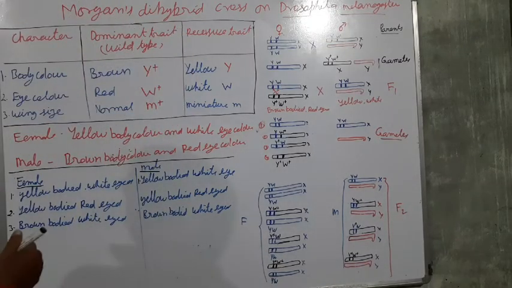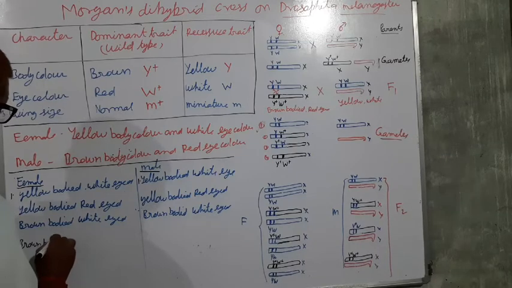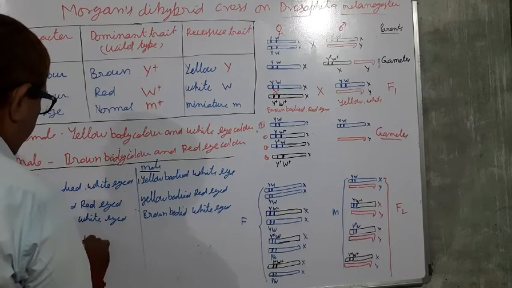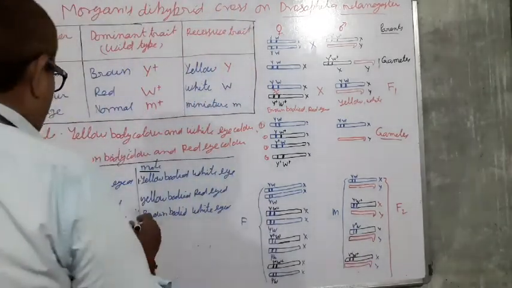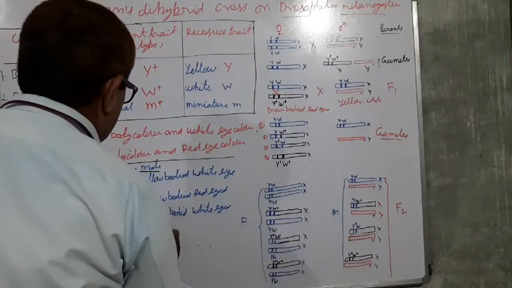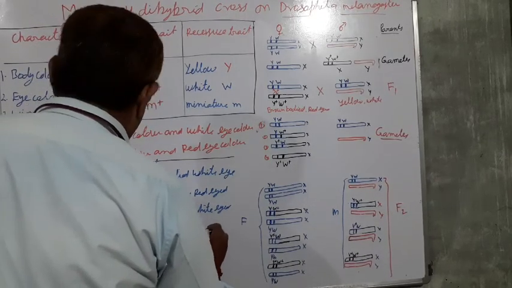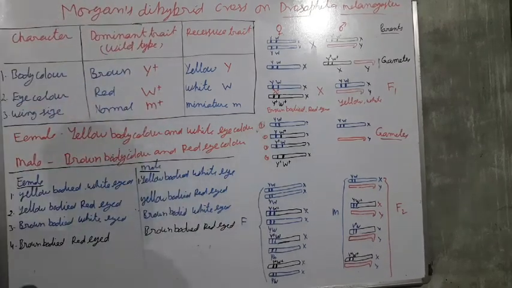So Y plus means brown body and W plus means red eye, and here Y plus and W plus means having a brown body and red eye. So these are the phenotypes, these are the individuals produced, males and females.